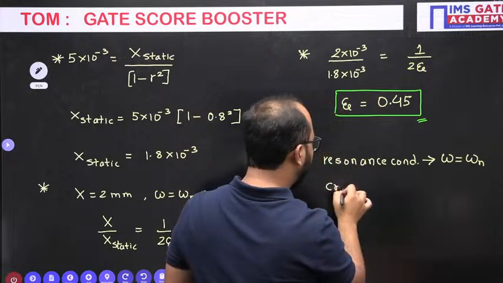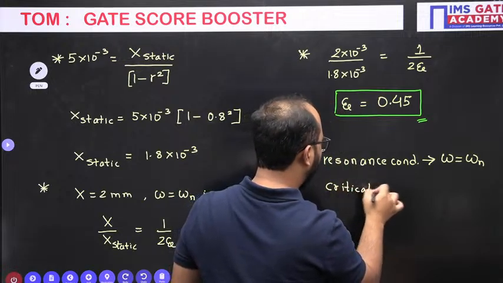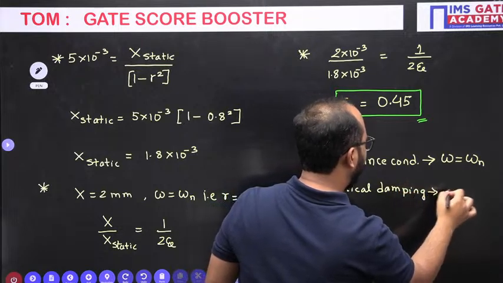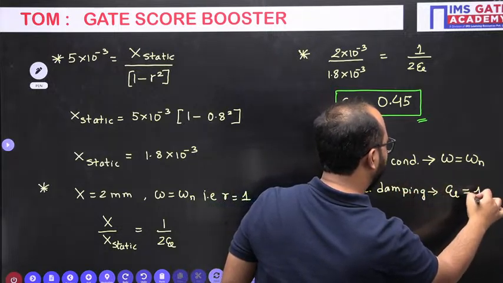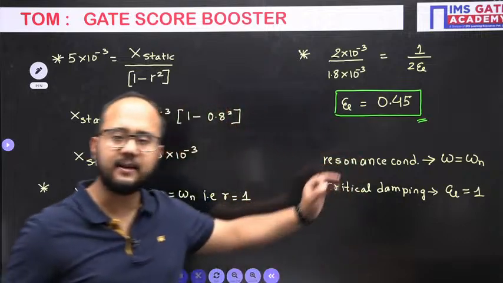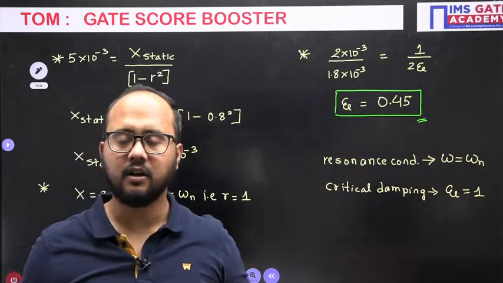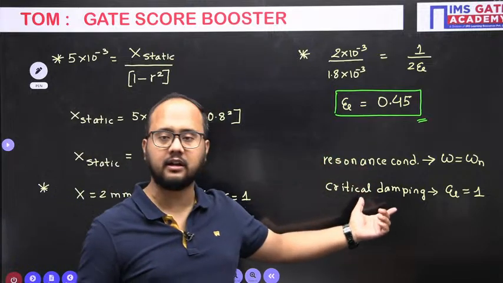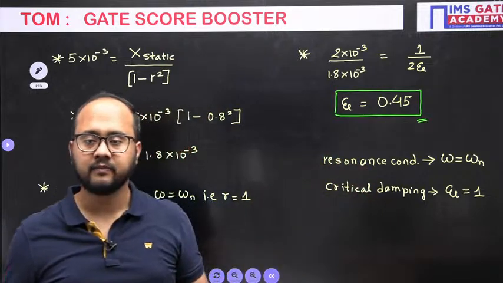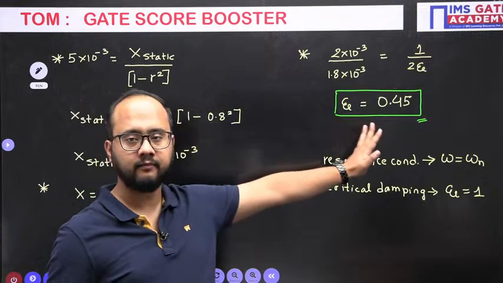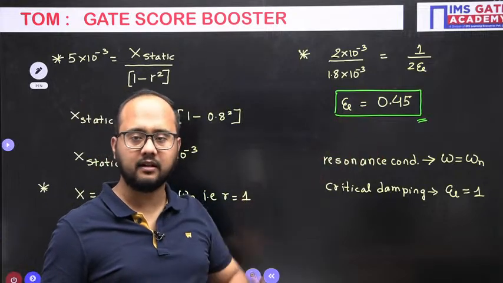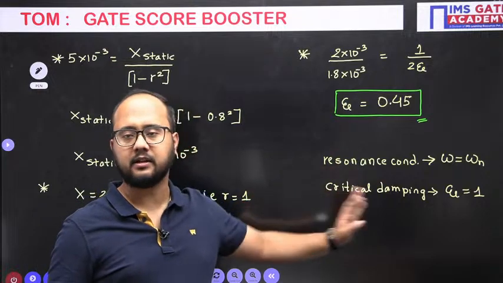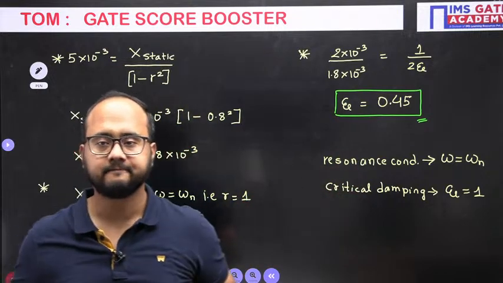But when you say critical damping, it means damping factor is 1. Both are separate conditions, separate cases. Don't mix, like resonance condition is there, so critical damping is there. No, it's not like that. 0.5 answer is correct. Your answer 0.5 is absolutely correct. But don't confuse these conditions. Both are separate things. Don't mix.